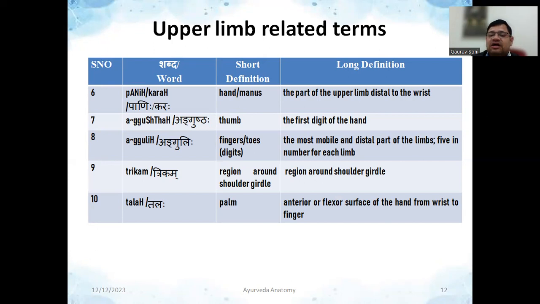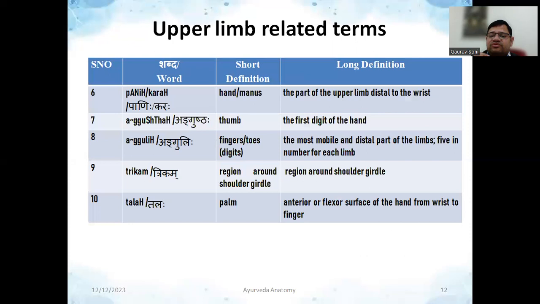Then there is the word Angushta. Angushta means thumb. Thumb can be of upper limb or lower limb, it will be called thumb only. This is the biggest digit of your hand, the first digit of your hand. Then there is the word Anguli. Anguli is the same word for fingers, and for the lower limb also we are going to use the same word. It is the most mobile and distal part of limbs, 5 in each.